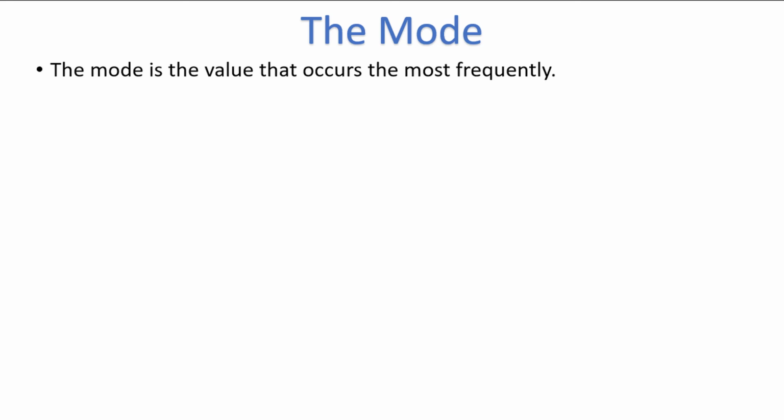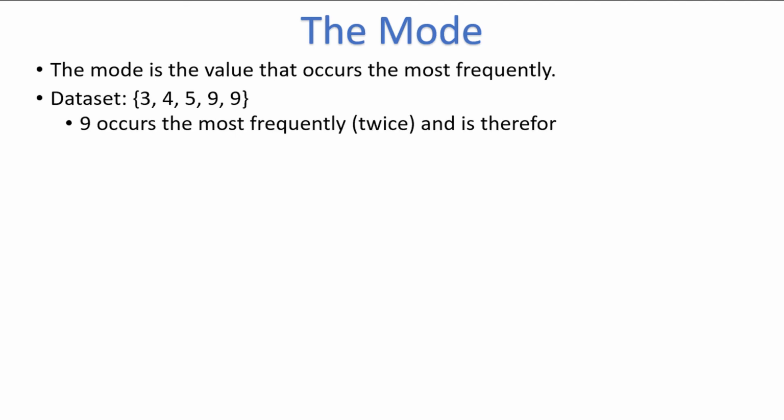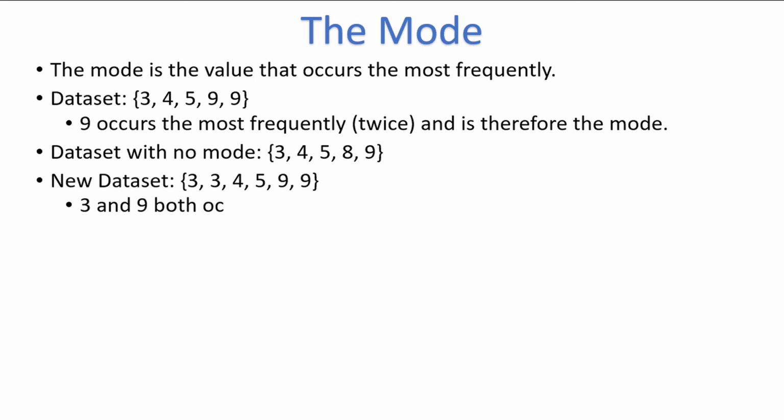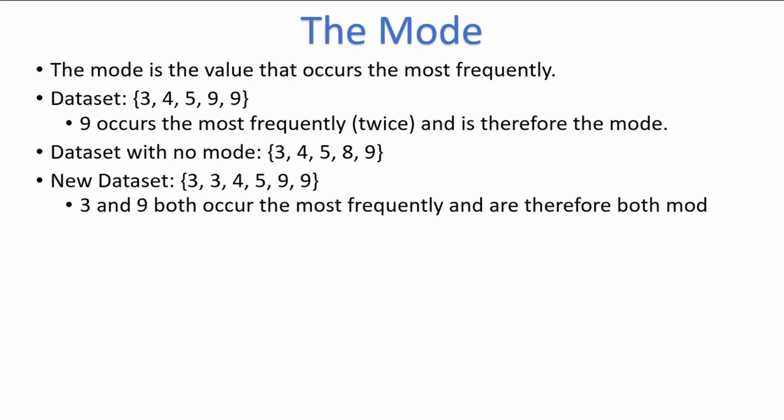The final average to discuss is the mode. The mode is simply the data value that occurs the most frequently. In our dataset of 3, 4, 5, 9, and 9, the number 9 occurs the most frequently, and is therefore the mode. Some datasets don't have a mode, such as this one here. There are no repeated numbers in this dataset of 3, 4, 5, 8, and 9, so there is no mode. Sometimes there can be two modes, such as in this dataset of 3, 3, 4, 5, 9, 9. Both 3 and 9 are considered modes. Datasets with two modes are considered bimodal.